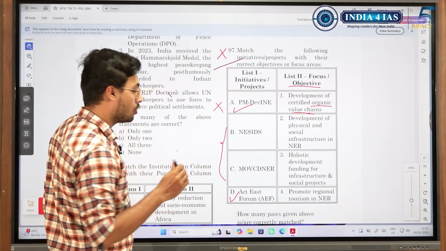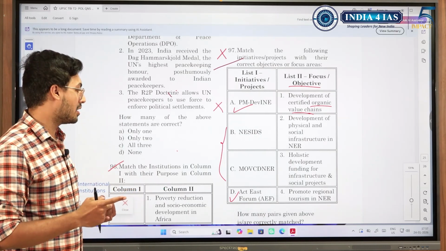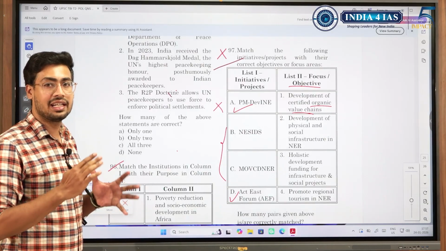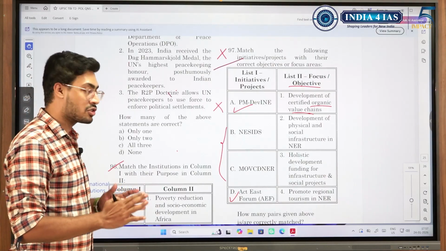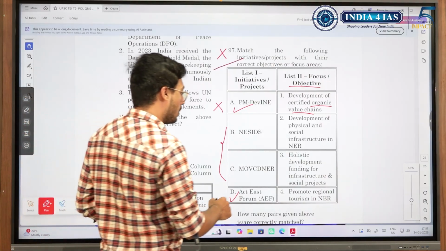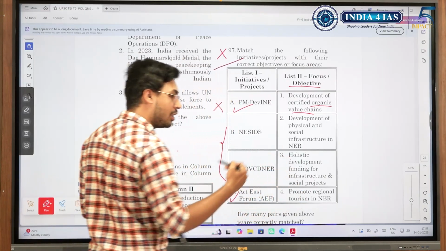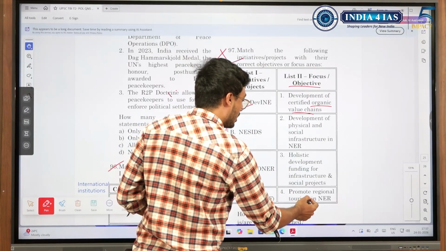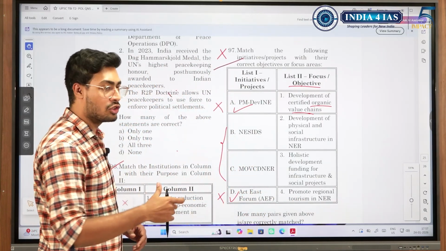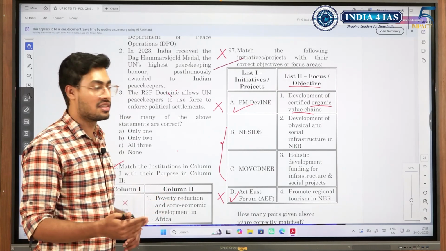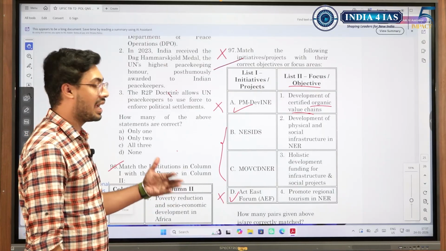Act East Forum, we know Look East policy when we studied IR, and then we know that we made a transition to Act East policy. So that should somewhat be connected to connecting Northeast with the rest of Southeast Asia to promote development in Northeast region, such as through trade and so on. So promote regional tourism, we are talking about the main objective here. So we cannot take some very lower objective and bring it here. So promoting regional tourism, this would have been wrong, because it is only speaking of northeastern region and is not bringing into account the Southeast Asian regions. So if we knew this and this to be wrong, then we could have taken 50-50. Answer would be either only 1 or only 2.